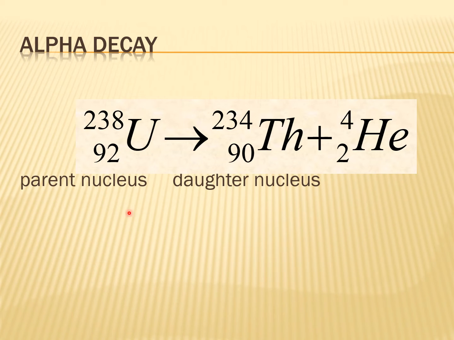Here this is the parent nucleus and this is the daughter nucleus. The parent nucleus is divided into two: one is the daughter nucleus and another is the alpha particle. So in this process, the atomic number is reduced by 2 and the mass number is reduced by 4.